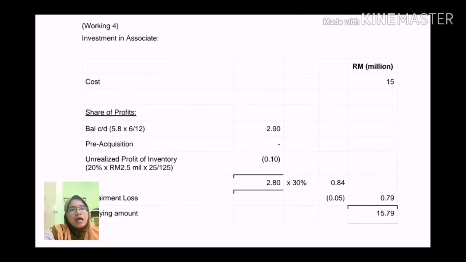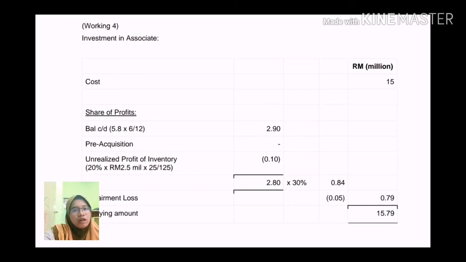In order to calculate the amount of share of profit, we need to use the cost plus the share of profit. In this case, we record the balance CD since we acquired it on 1 January. Then less the unrealized profit of inventory, only 20% unsold. So 20% times the profit 2.5 million times 25 over 125, where we can get 0.10. We sum up the balance CD and the unrealized profit, then times the interest portion of 30%.